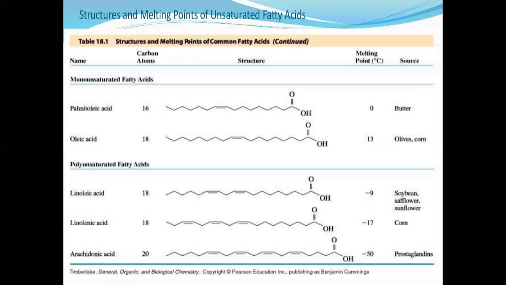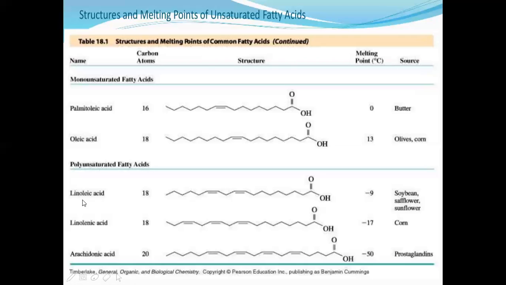And oleic acid has 18 carbon chain length. It also has a single double bond, and the melting point of this oleic acid is 13 degrees. We can get this oleic acid from olives and corn. Next category is polyunsaturated fatty acids.